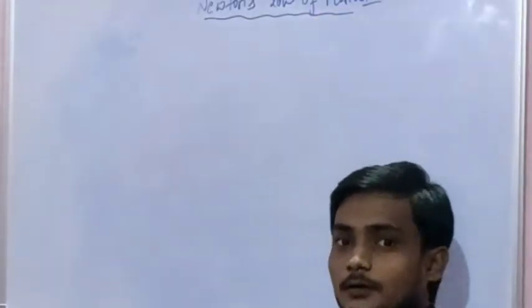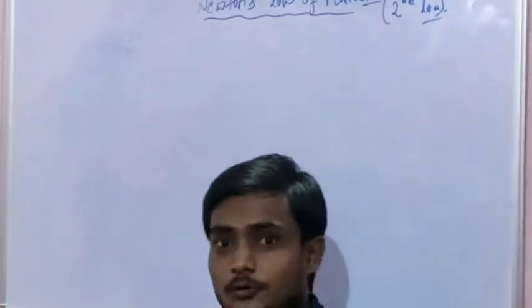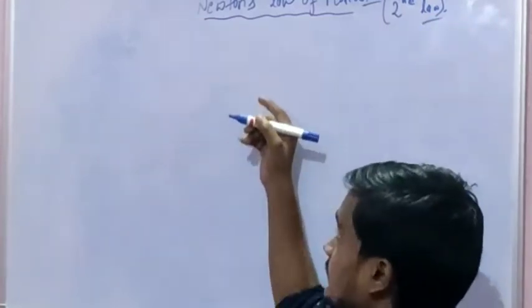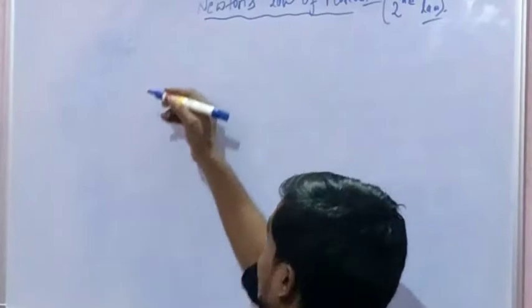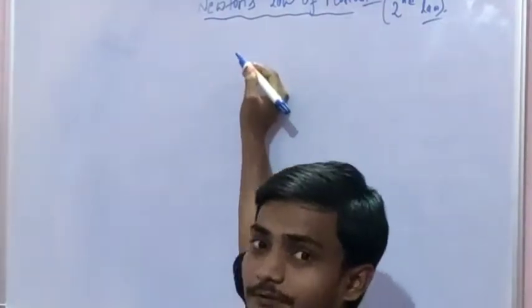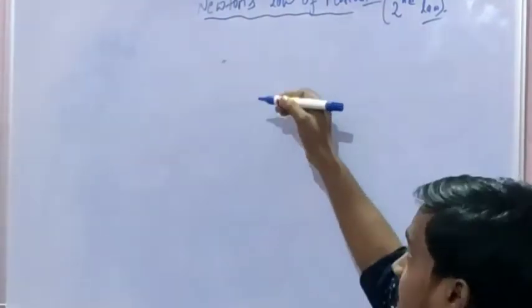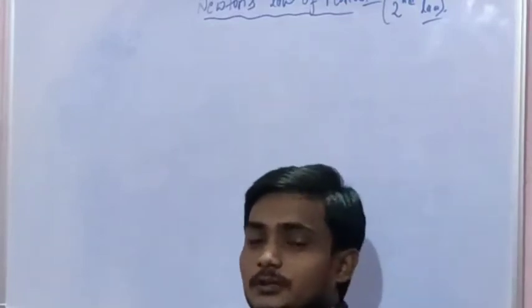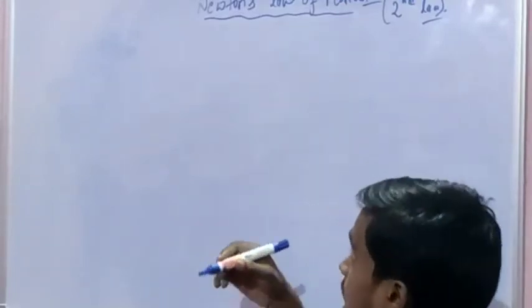Newton's second law. When a body is in motion, the acceleration is directly proportional to the force applied.